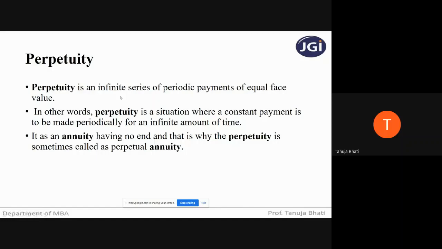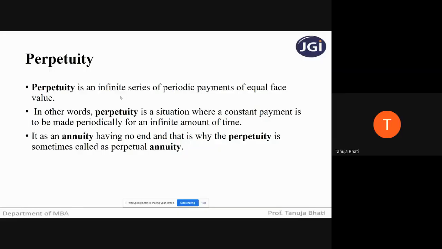Suppose I have taken a plan where I make an investment today, but I will be receiving cash inflows in future up to my death. Till the day I die, I'll be receiving the payment. So do I know the specified number of years up to which I'm going to receive the payment? No, because it is perpetual. I don't know the number of years I'll be staying.